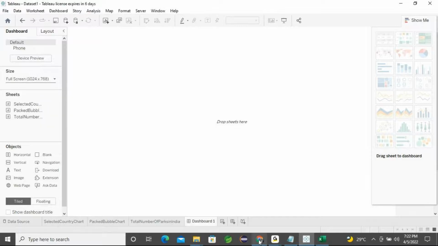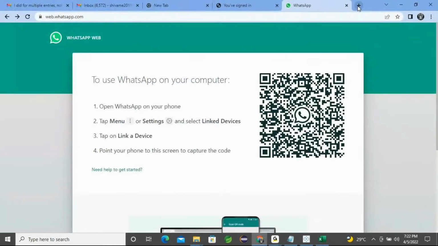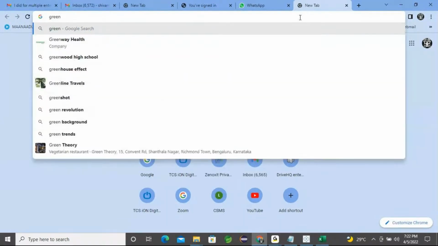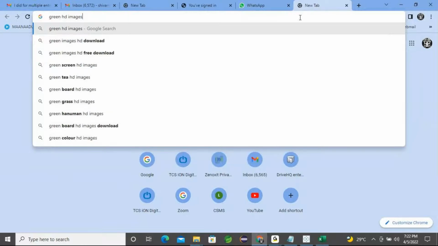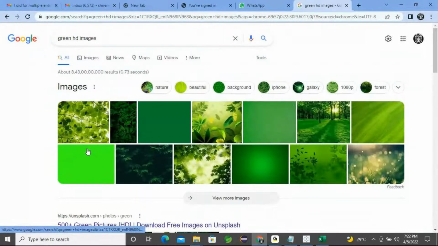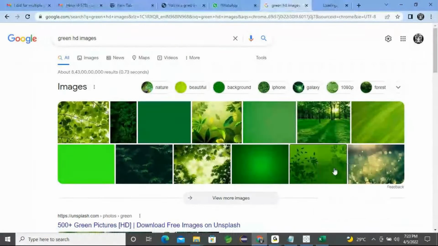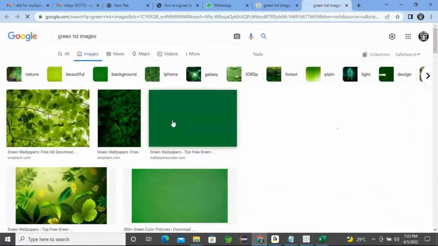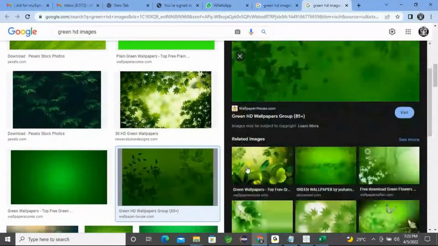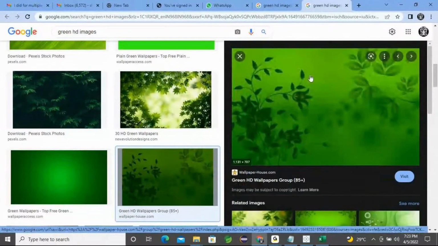And second, I need some background image. You can choose whatever background image looks quite good and apply it.